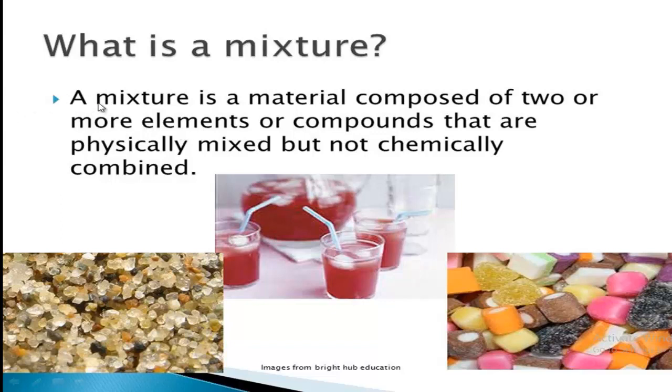So a mixture is composed of two or more, it must be two or more, because with one component a mixture cannot be formed. So a mixture means there must be a minimum of two substances. So two or more substances that can be elements or compounds, or both, but which are only physically mixed. There will not be any chemical reaction.